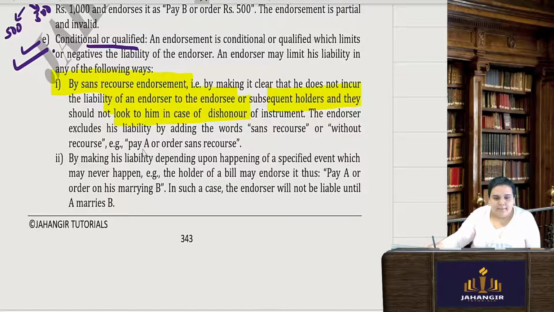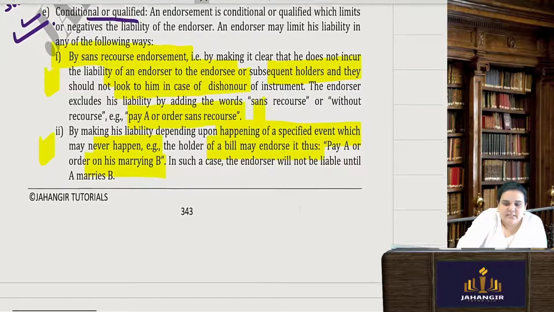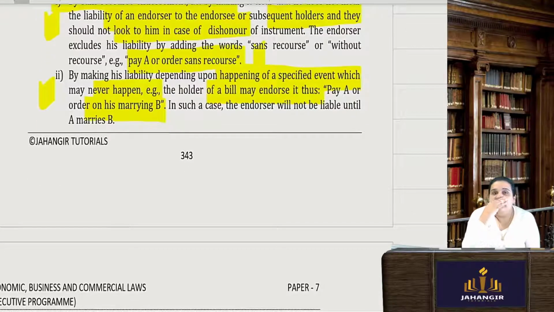Pay A or order sans recourse. I have endorsed it in the name of Mr. A or his order, and I have written sans recourse. So tomorrow if Mr. A dishonors, do not come back to me. The second condition is making his liability depend upon the happening of a specified event, which may never happen. Example, the holder of a bill may endorse it, pay A or order on his marrying B. In such a case, the endorser will not be liable until A marries B.